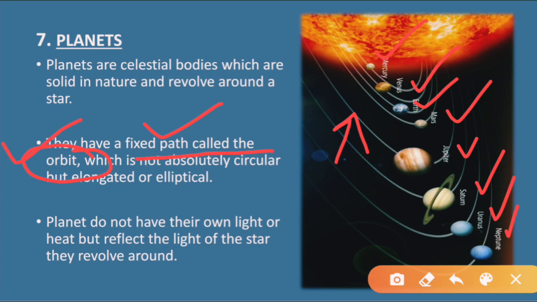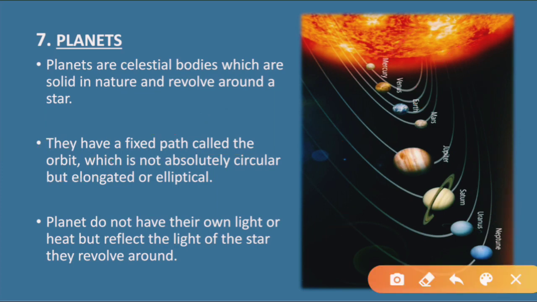All these orbits, you can see this white dotted line, are not absolutely circular. Circular means round, they are not exactly round in shape. Like a tennis ball, which is completely round. They don't move in that circular path.